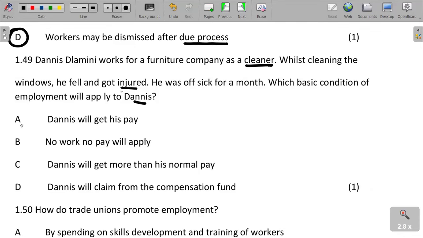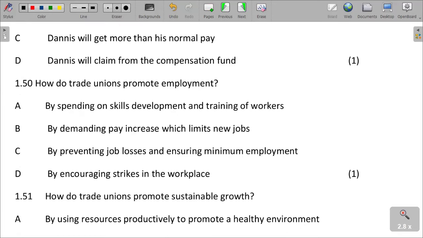He was on sick leave, so he deserves to be paid.